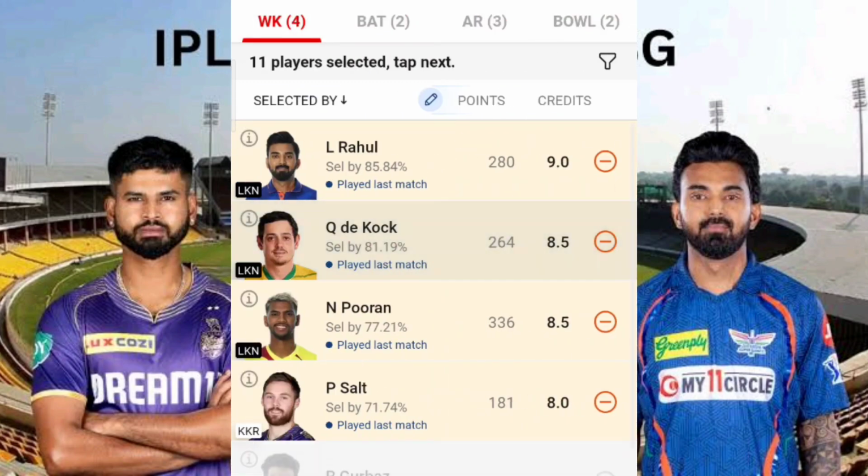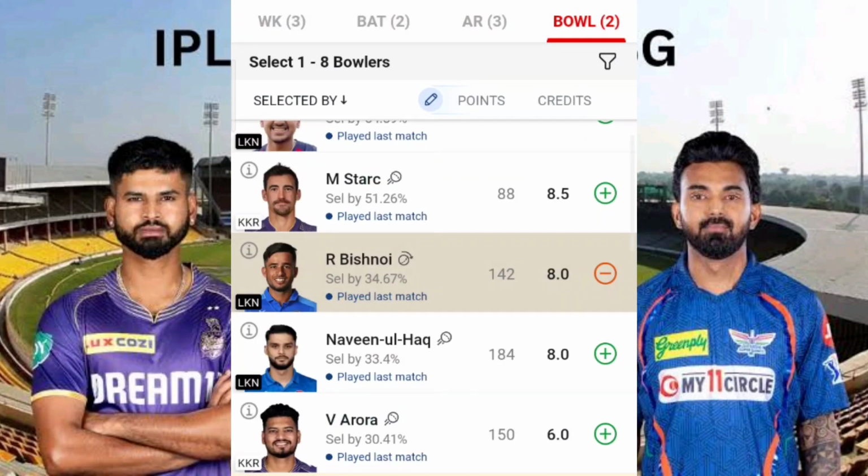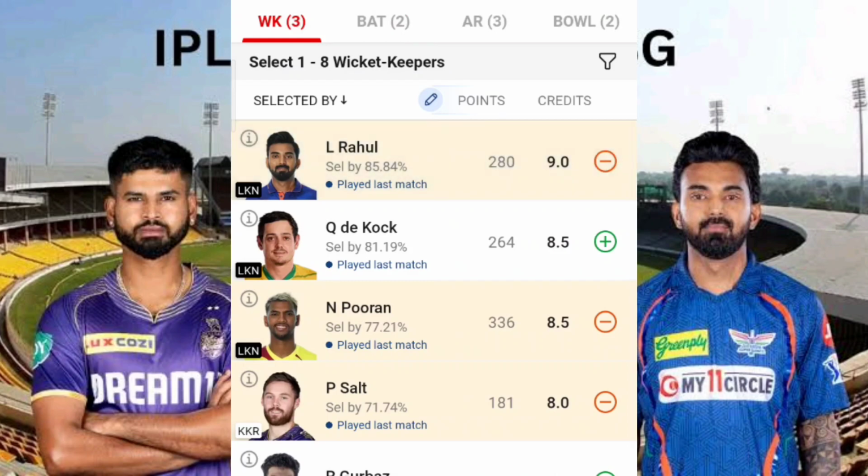Because the fact is, since KL Rahul is doing the wicketkeeping as well, there are chances that he may get some points there, especially with the bowling of Ravi Bishnoi. There are chances for a stumping, or a keeper catch. So that is one consideration. I'm just going for KL Rahul.